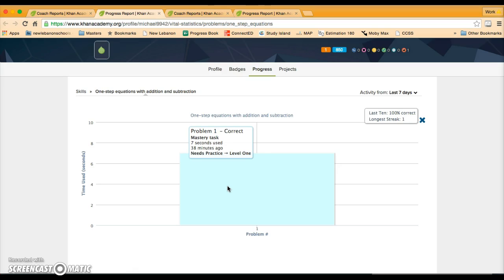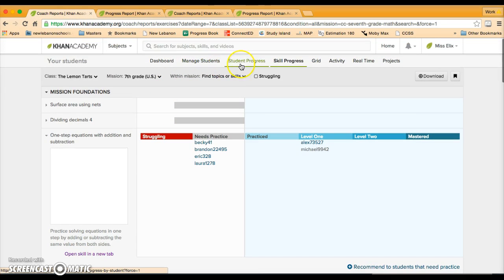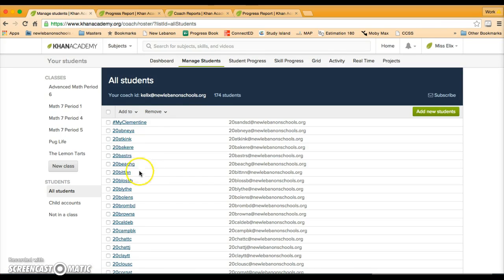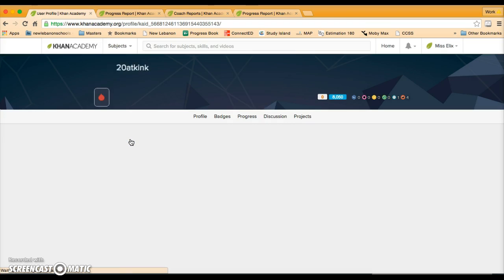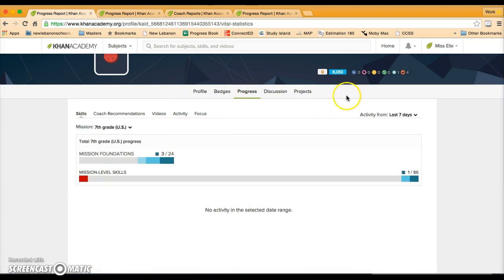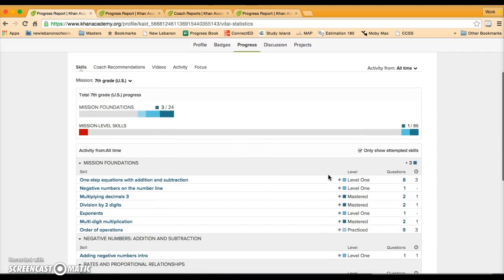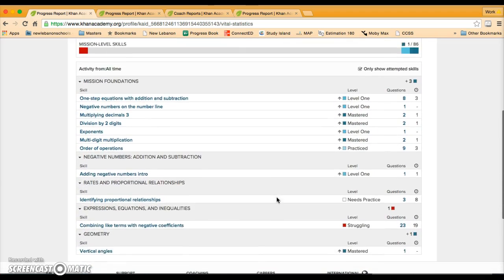The longer your students work on this, the more data you have. So for example, if I go back to my reports, I'll take a look at a student who has been working for longer than just my test subjects. We can see this student's data from all time, and we see all of the problems that they have been working on.